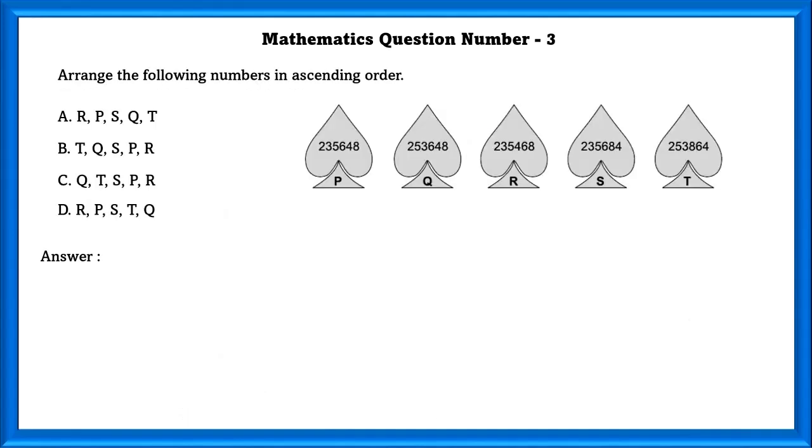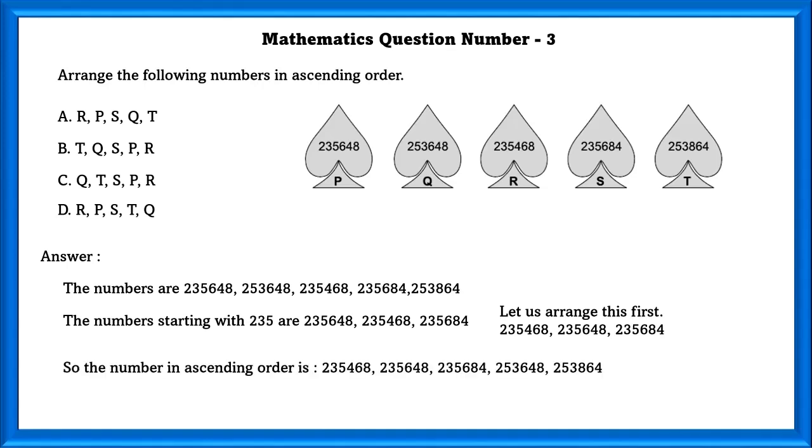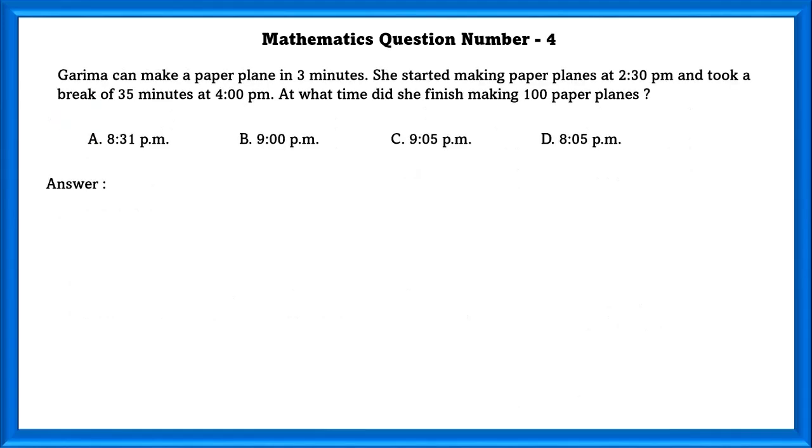Mathematics question number 3. Arrange the following numbers in ascending order. As we can see here, there is a lot of confusion here. First, we'll arrange the numbers starting with 235. Arranging that, we will get 2,35,468, 2,35,648, 2,35,684. Then we'll arrange the rest of the two numbers. After arranging, we can see that the A option is the correct option.